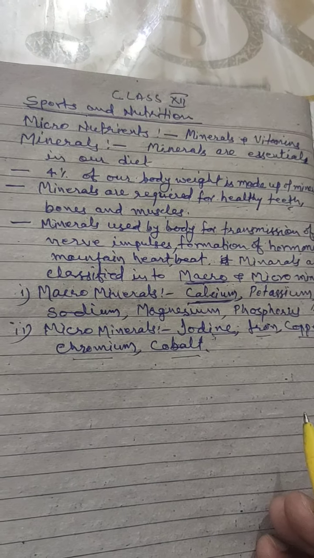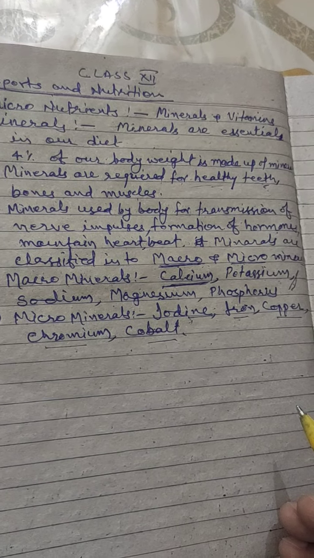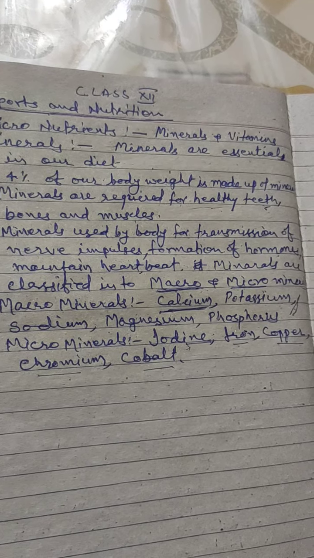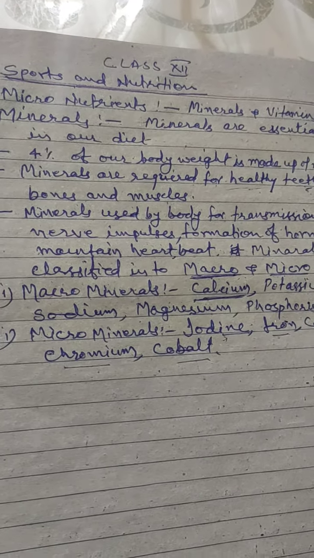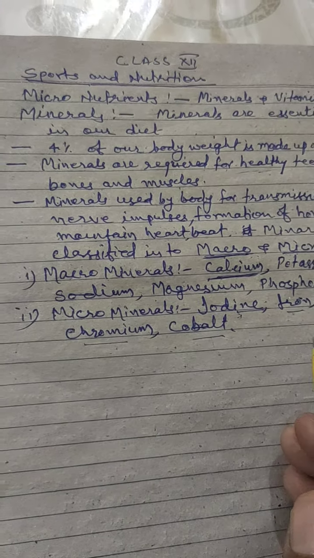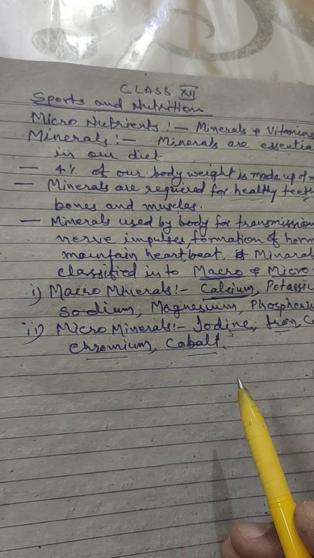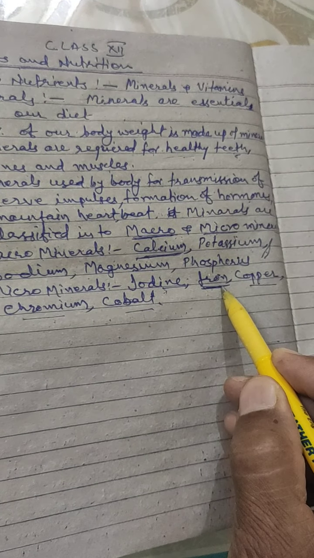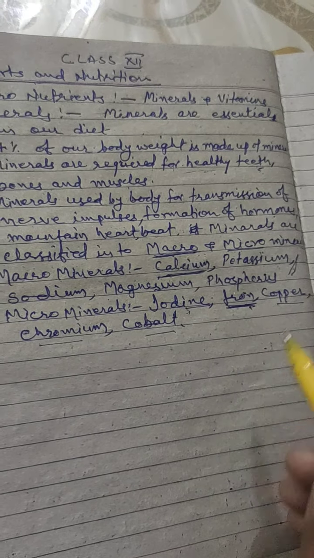Okay. Next is iron. Iron is also needed in very less quantity and it is needed for production of hormones. Hemoglobin in the blood, if there is shortage of hemoglobin in your blood, that is anemia. So for that purpose we need iron. And iron is found in bananas, spinach and green leafy vegetables.